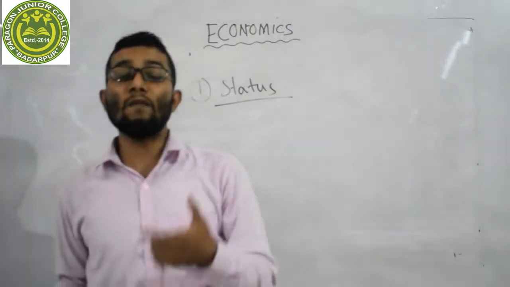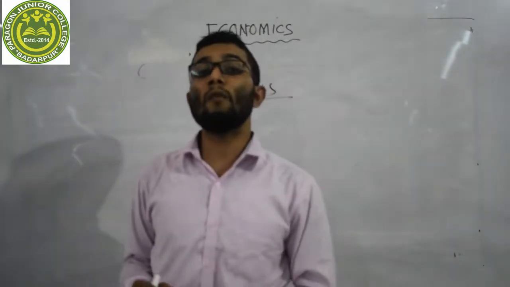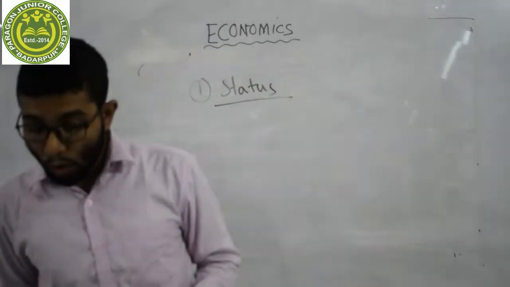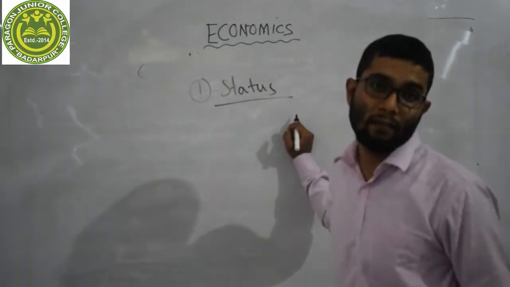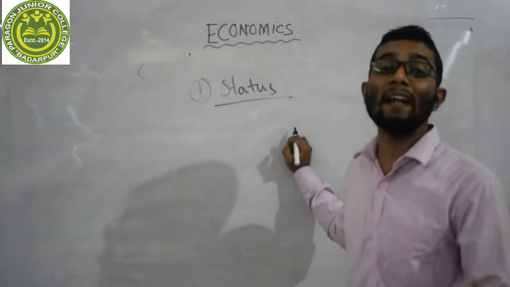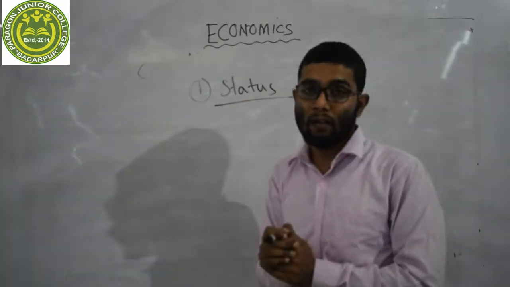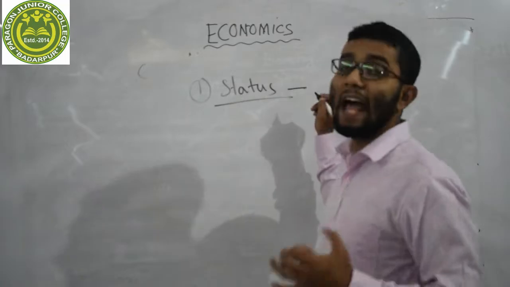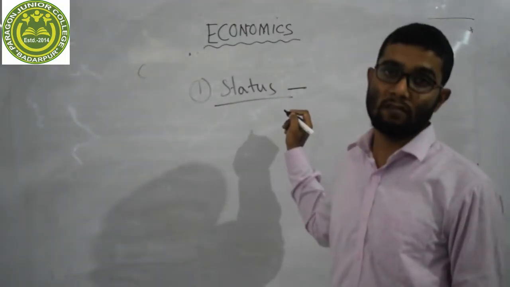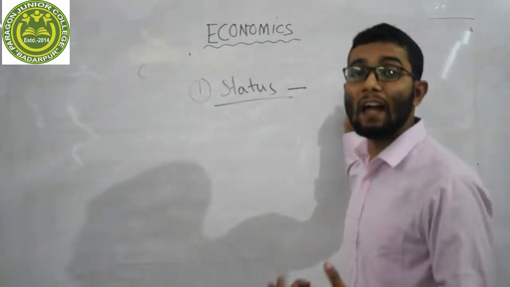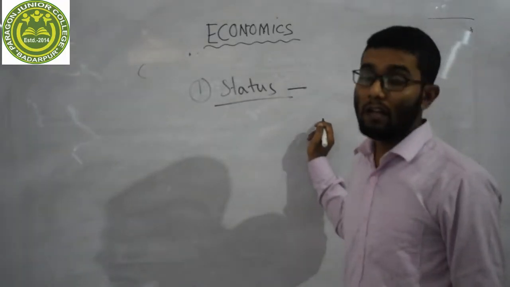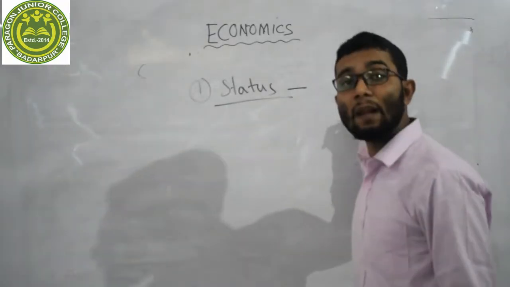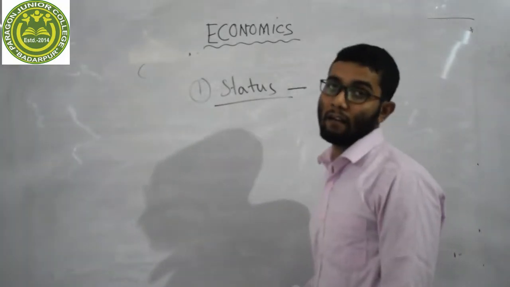On the other hand, commercial banks operate under the control of central bank. Central bank is the head, the apex institution, whereas commercial banks work under central bank, which controls them.